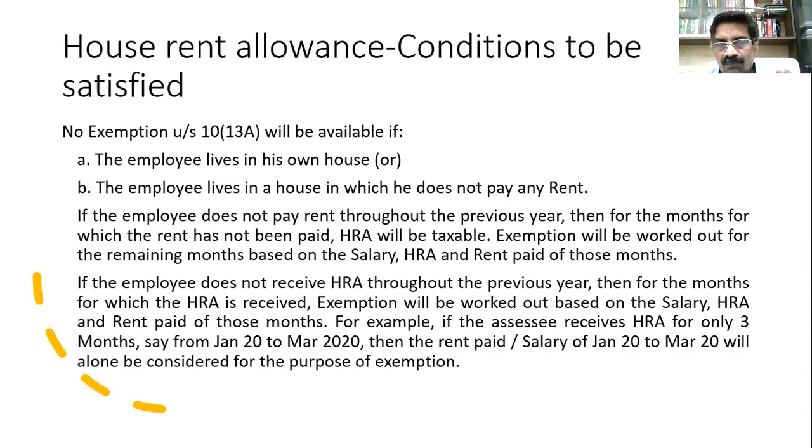If you're in the same place, you can't claim both the self-occupied benefit as well as the 10(13A) benefit, clearly given in this section. You can't get both. The employee lives in a house in which he does not pay any rent, for example, you live with your parents and you don't pay any rent to them. If you pay rent to your parents, you can claim. That's not a problem. But if you don't pay any rent, you can't claim exemption.